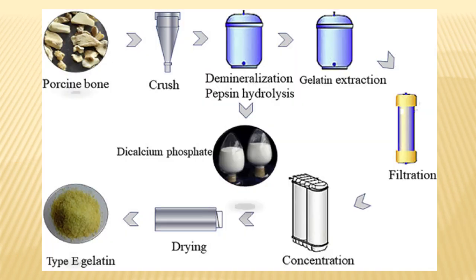Here we can see the complete story of making gelatin in the diagram, very short. There is the beginning with the porcine bone, then there is crushing of the bones, then demineralization to remove the inorganic part, and sometimes a little bit of hydrolysis is done with enzyme. So that is about the ossein or the collagen, and then it undergoes slow heating, that is the extraction of gelatin. Now the water should be removed by filtration, and then it is further concentrated, and then it undergoes drying, and finally we get dried gelatin. So this is the complete story of making gelatin in very brief.